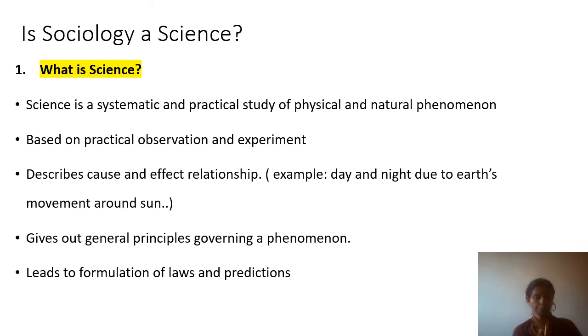It's a systematic study. It gives out general principles governing a phenomenon, and it leads to the formulation of laws and predictions. You have to experiment on certain things, and then you can give definite laws. For example, plants have life. This is not just a philosophical statement. People really studied them, made experiments, and showed through experiments that yes, plants have life. Like that, science studies. Science bases its findings a lot on experiments and observations. So is sociology also a science?